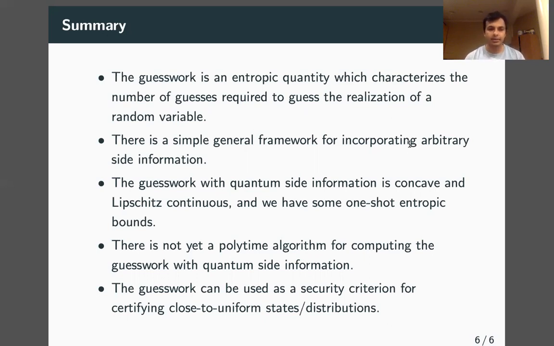Finally, related to the continuity, the guesswork can be used as a security criterion for certifying ideal key states that are both disconnected between the K system and the E system, the eavesdropper system, and also that have uniform distribution on the key side. That's all we have for now.